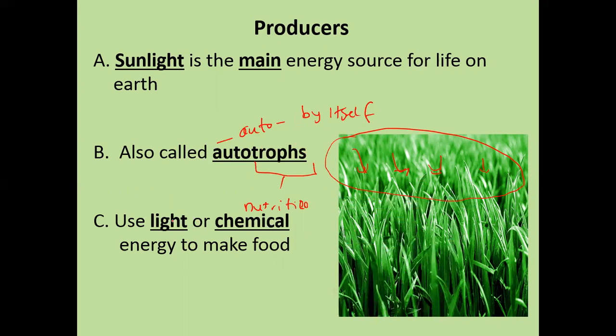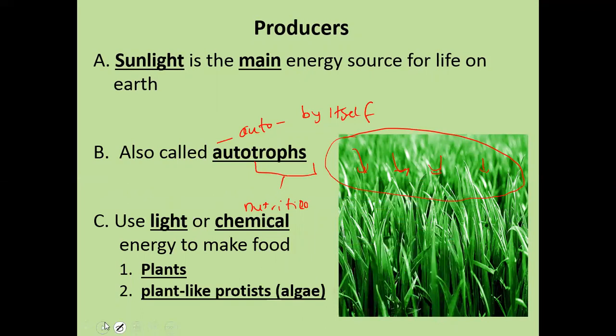Now, the producers use chemical or light energy to make food. An example of them is plants. We have some plant-like protists, which we call algae. This is a major producer in the aquatic environment. And the bacteria are organisms which can make their own food using chemicals. We call that process chemosynthesis.